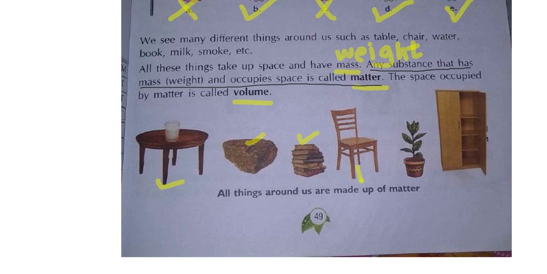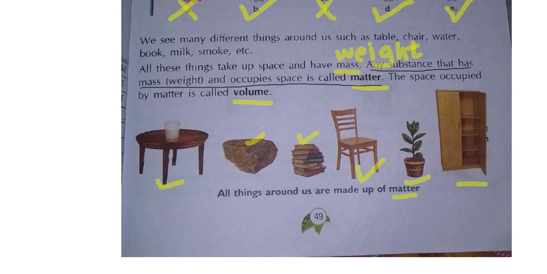So this chair consists of matter. Next, a flower pot with a tree inside. It is occupying space and has some weight. If you lift this pot, it has weight. So this also consists of matter. Next, a cupboard. It is in the shape of a rectangle and occupies space. So it has matter.